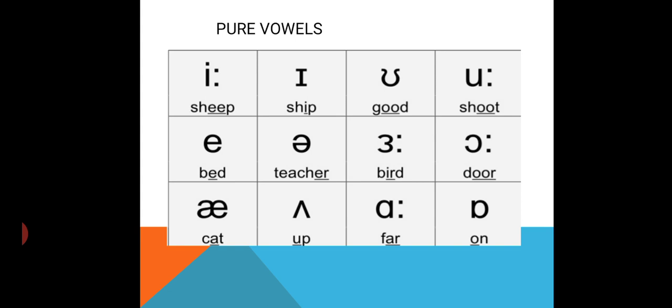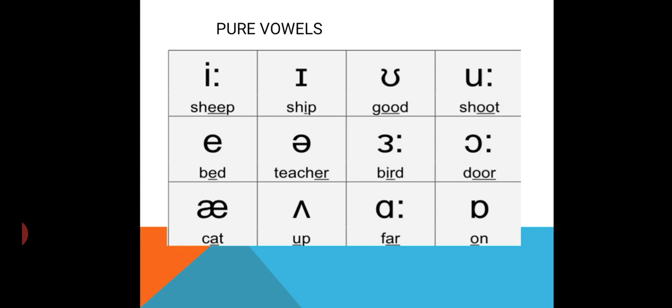There is another A which is called a strong A. Actually, it is as in the word up, cup, like this. And we have the sound as in the word far, car, like this. And we have the sound as in the word on, like this.